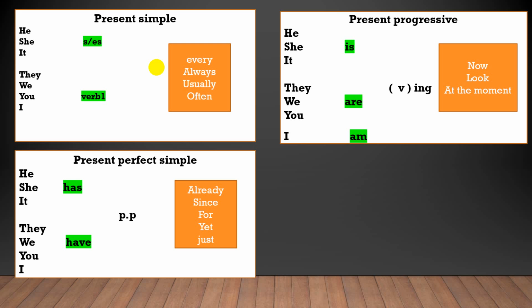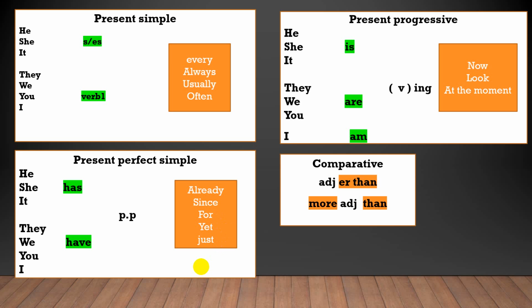So we have to talk about present perfect simple. When I have a singular subject, I put has. He, she, or it has, then the past participle. They, we, you have, plus the past participle. And here we have the keywords, which are already, since, for, yet, and just. We'll talk about these in detail.